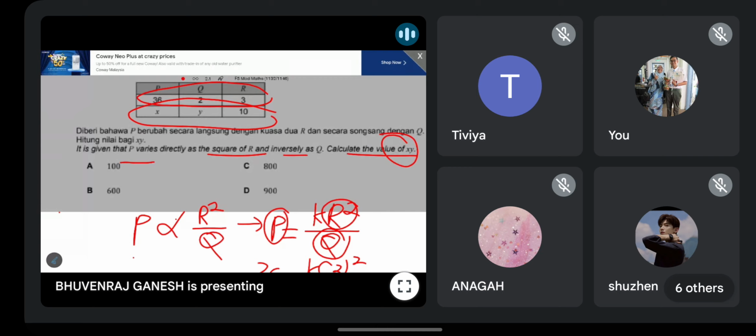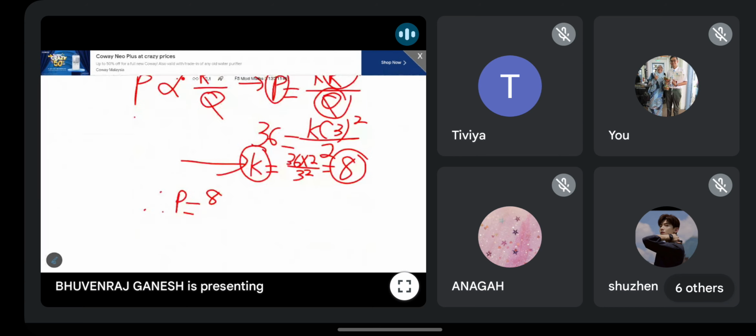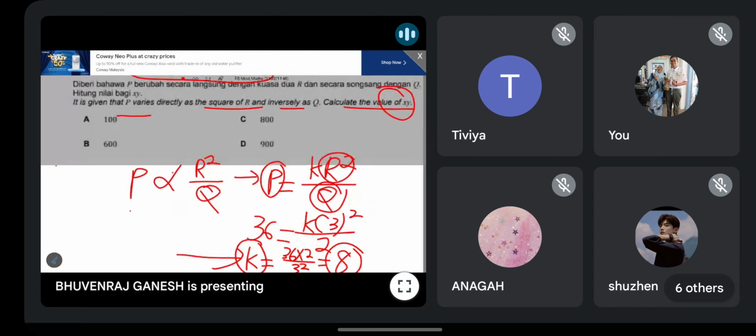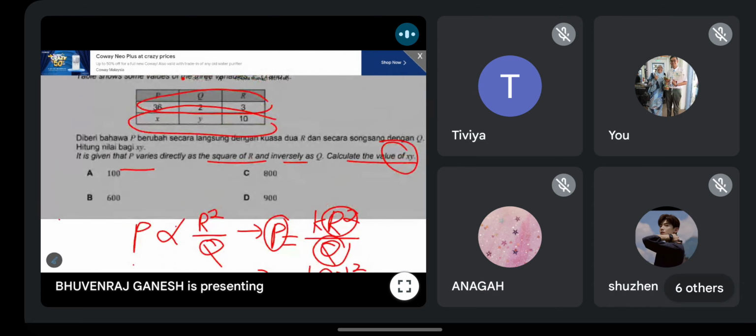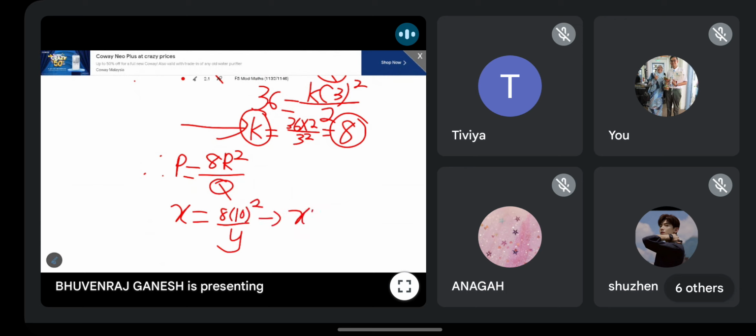The second row, we got x, y, 10. So x and y, we don't know. So cannot solve, tak boleh selesai untuk K. Alright, so now you can write back the equation, then we can solve the question. So we have P is x, Q is y, R is 10. Yes, correct. You will get xy equals 800.